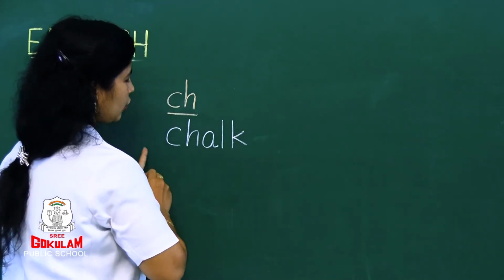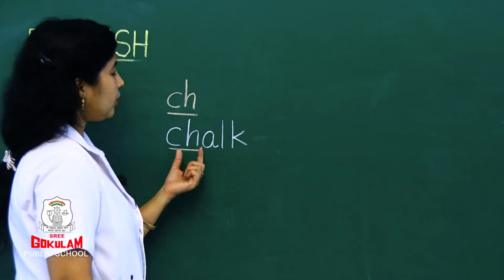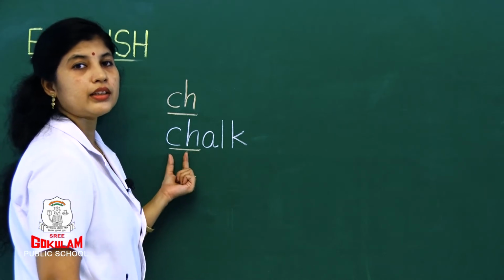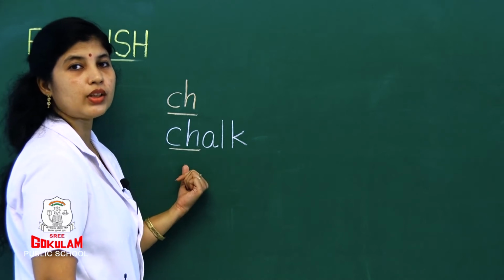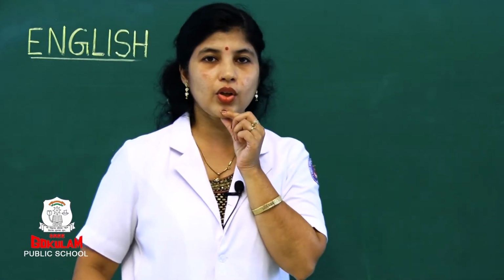C-H-A-L-K, chalk. What is the sound here? Ch. When C and H come together, how do we say? Ch. Chalk. Repeat children, what is the sound? Ch. Chalk. Now, what is this called?